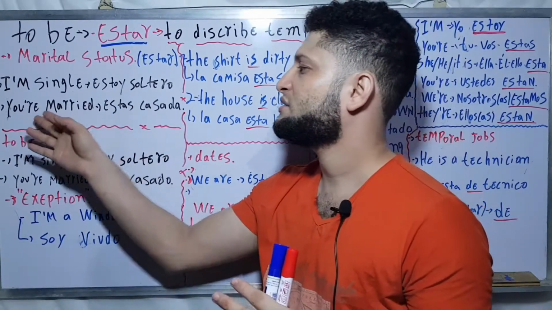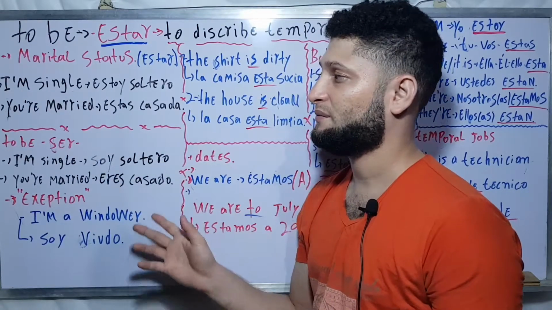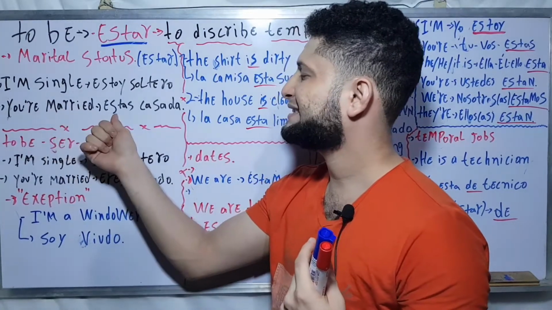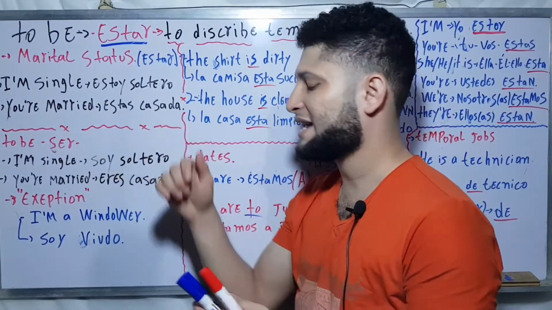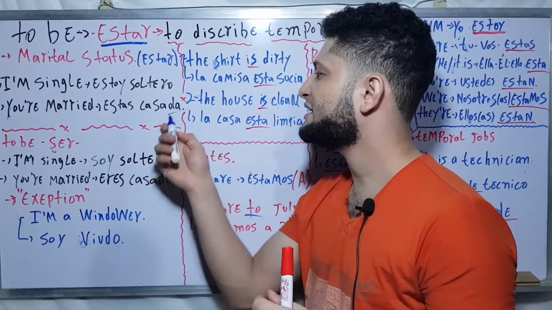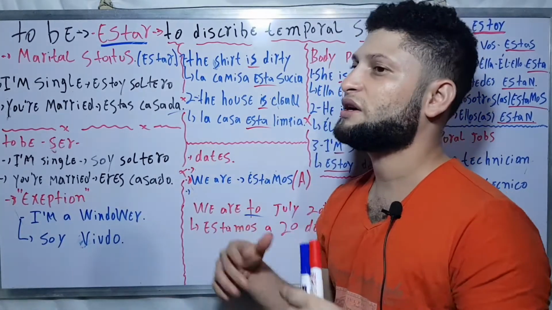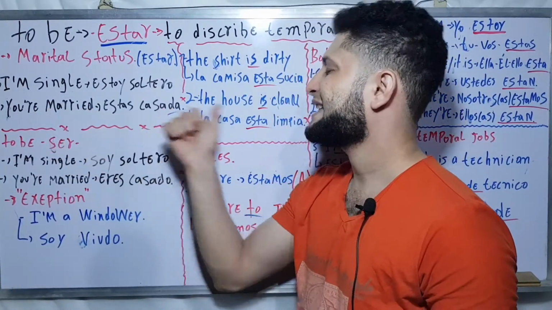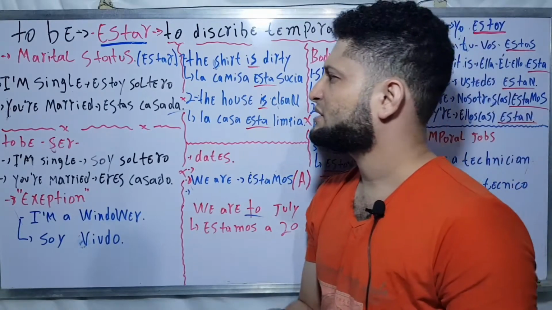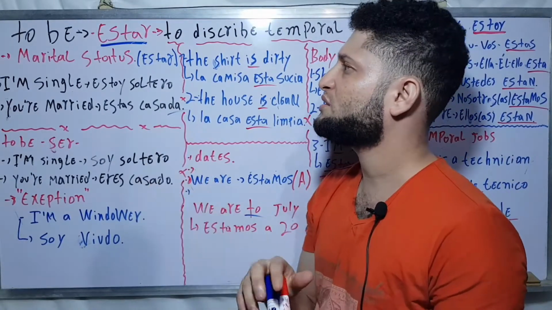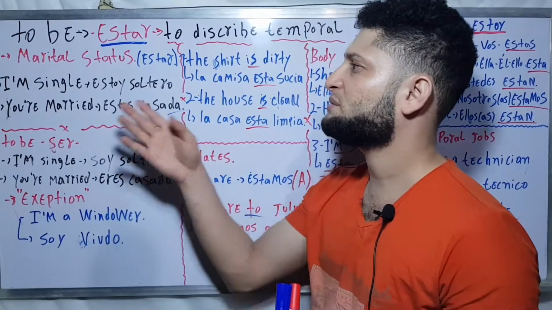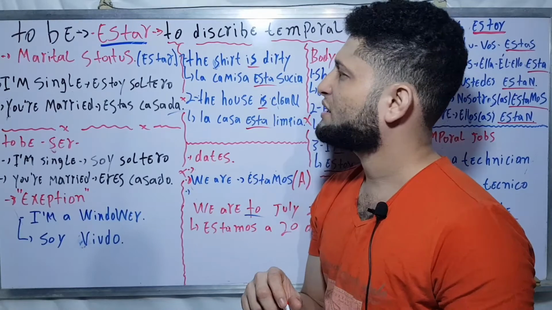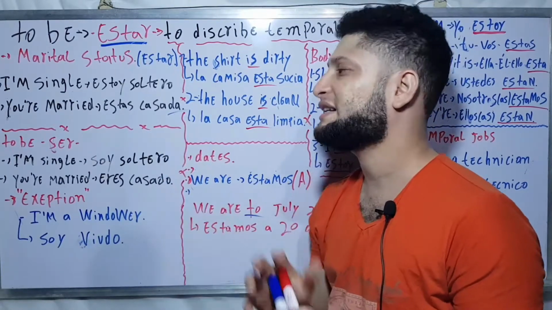Okay, sorry. You are married, estás casado. I'm married, estoy casado. Okay, you are married, estás casado, or tú estás casada. You see here in this case the letter A, and that means that you are speaking with a woman. So you are married, estás casada. You can use the verb ser to speak about marital status, and you can use the verb estar for marital status.